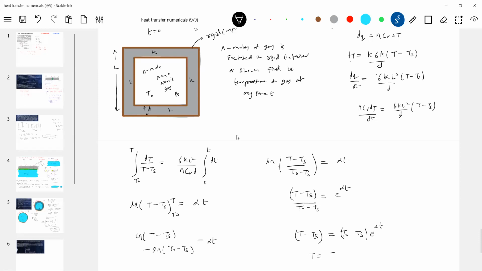What is the expression? Let's check whether we are right or wrong. We are just proceeding mathematically. We must always check the end equation because we know initial and final. Initially, what is the temperature of gas? T naught. If you put T equal to 0, the temperature of gas should be T naught. At any time T, it should be equal to capital T. After a long time, what do you expect? The temperature of gas should be that of the surrounding. Put T equal to 0.